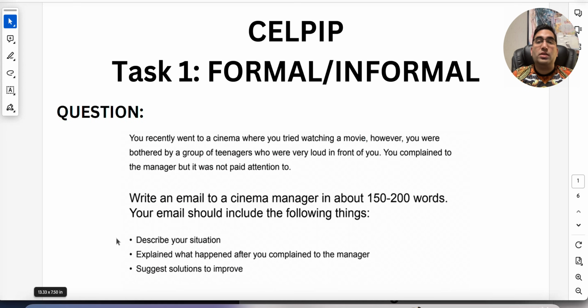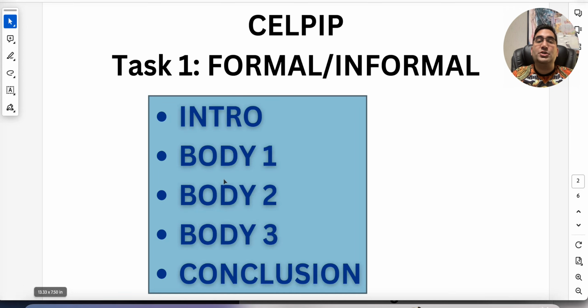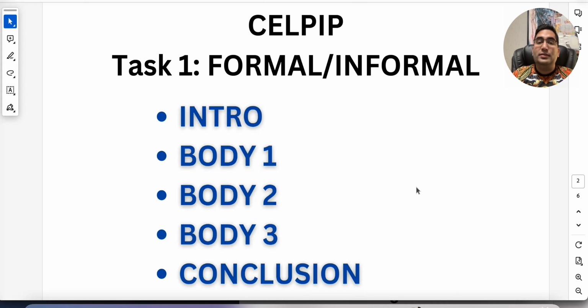A lot of people get confused. They say, okay, body 1, I'm going to do bullet point 1 and 2, and then I'm going to have a big body 2 where I'm going to do bullet point 3. Why? If the examiner says you haven't given enough time or words to each bullet point, you're screwed. So don't do that. Please ensure each body has separately addressed each bullet point in the question. You want to do the same thing for the informal writing, so nothing changes in terms of the 5 paragraphs.